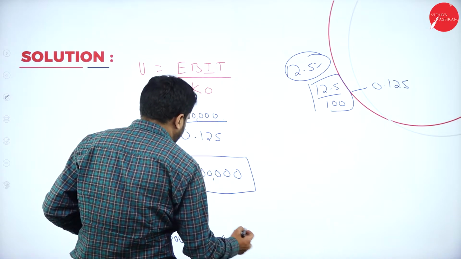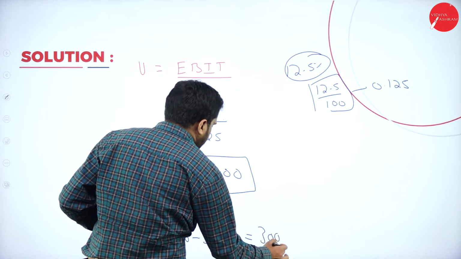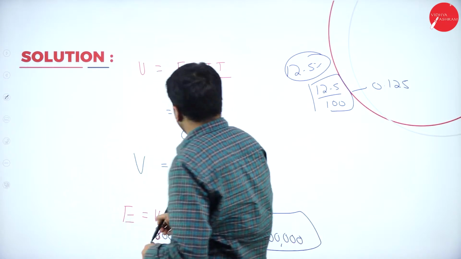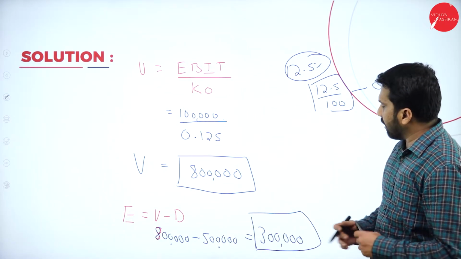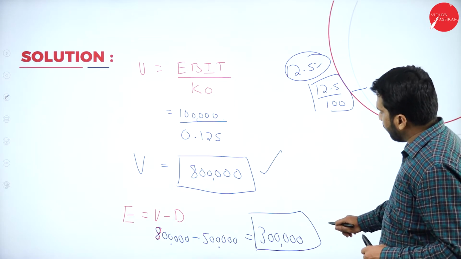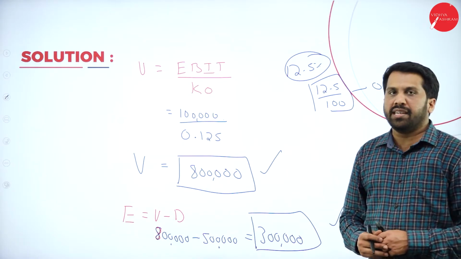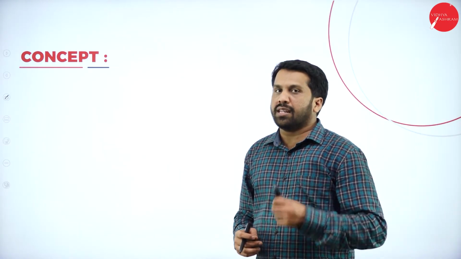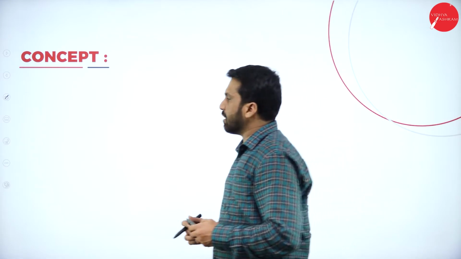Your answer is 3 lakh. So, what is your equity? Your equity answer I got. One is 8 lakh value and 3 lakh is your equity. Hope you are clear? Yes. The last one, value is over, equity is over. The last one is cost of equity.